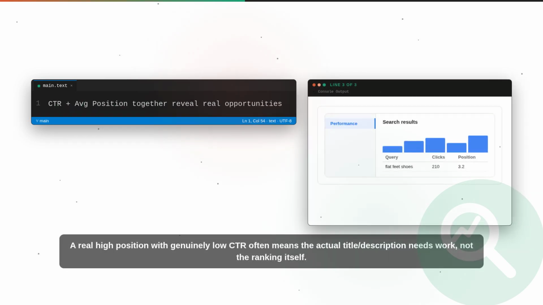A real high position with genuinely low CTR often means the actual title description needs work, not the ranking itself.